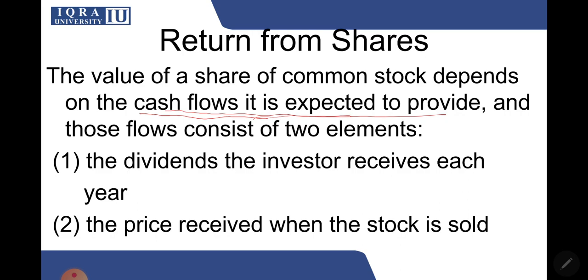So if you are a shareholder of an organization, the first thing you might get is a dividend. A dividend is a profit distribution by the company. Now, for the management, it is not compulsory to pay a dividend, and for common stockholders, there is no fixed dividend as well. But for preference shareholders, there is a fixed dividend. But even if that dividend is not paid, the company does not go bankrupt in this case. So if the company is going into losses, they can actually skip the preferred dividends as well. So first is the dividends, and the second is the price received when the stock is sold.